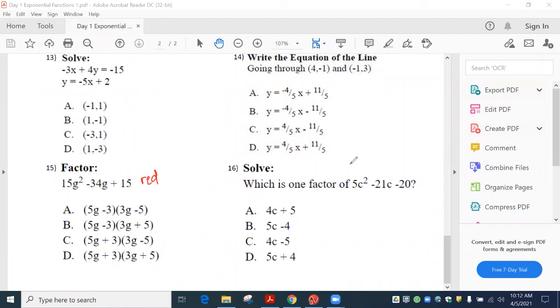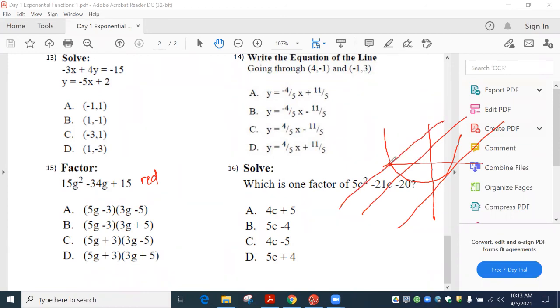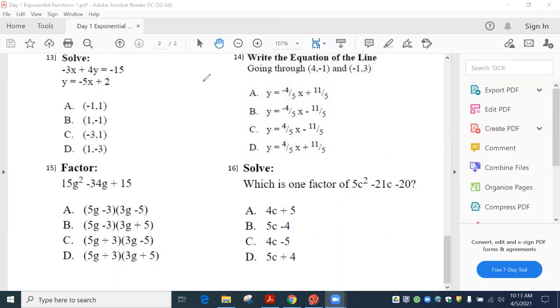Okay. All right. This is kind of the same thing, except they only give us one factor. So this is the one where you type this into the calculator, and it looks like this right here. And then we start typing in our answers, but these come out as lines. That would not be an answer. This would not be an answer. But this one, where they cross the x-axis at the same spot, that is our answer right there. Do y'all remember doing those? Okay. So we cannot forget how to do these right here. Today we were running out of time, so I wanted to make sure we at least talked about it.